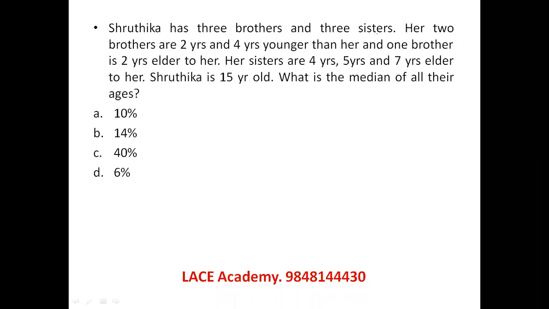Shrutika has 3 brothers and sisters. Her 2 brothers are 2 years and 4 years younger than her. So two brothers are younger than her, and Shrutika is here, and there is an elder brother. Her sisters are 4 years elder, so they are elder than her brothers also. So first sister, second sister, third sister. This is Shrutika. Shrutika is 15 years old. One brother is 2 years elder than her. One brother is 2 years younger than her. One brother is 4 years younger than her. Sisters are 4 years elder, 5 years elder, and 7 years elder. That's Shrutika. Shrutika is 15.